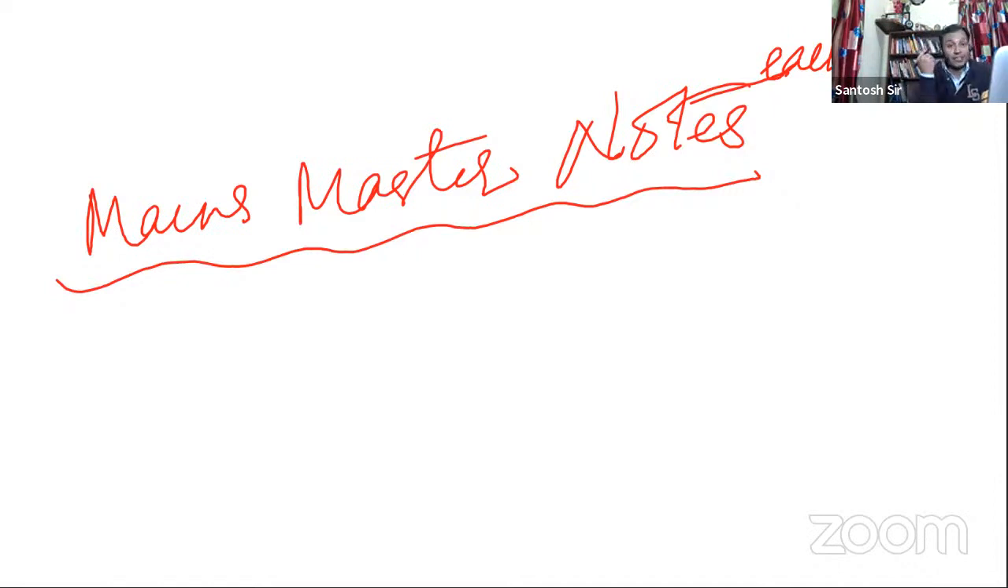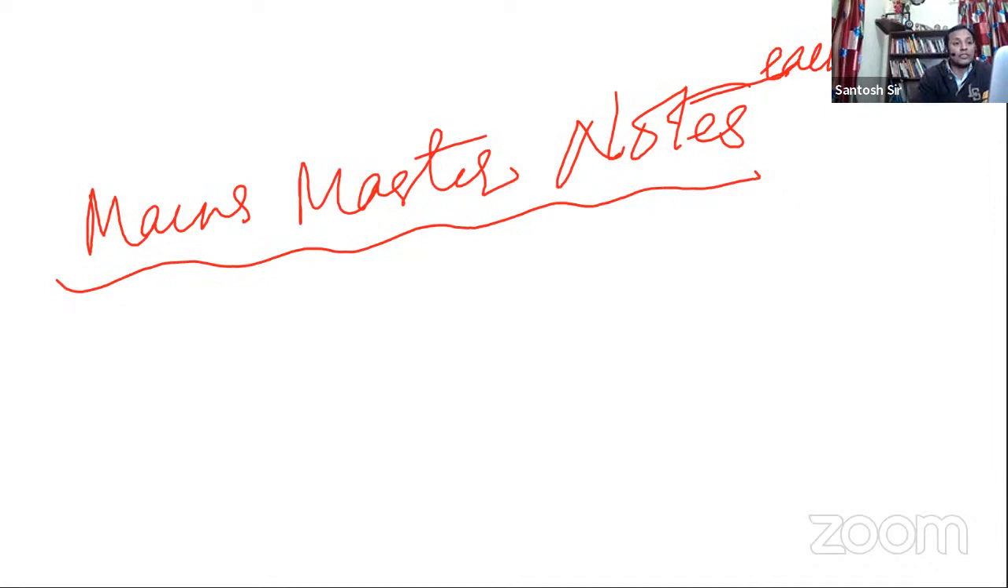Every year I upgrade the Mains Master Notes. If you can read the Mains Master Note, I have mentioned 13 challenges in the livestock sector. Nowhere in the country will you find these unique 13 challenges. If you can write all these 13 challenges, the examiner will give you 11 out of 10. Not 10 out of 10, he'll give you 11 out of 10.